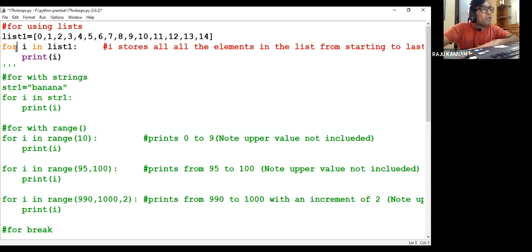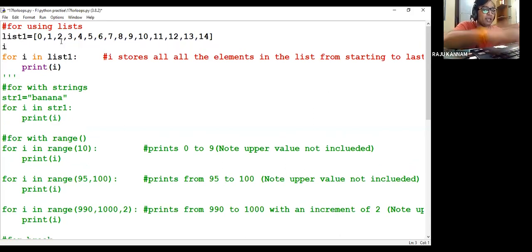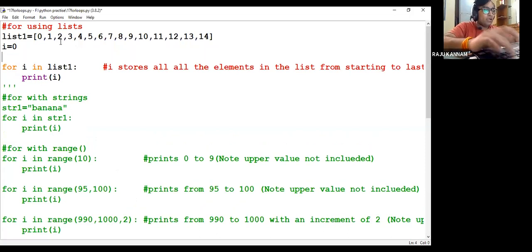If you use a while loop here, what do you have to do? You have to take the i value as 0. Then you have to count. First you have to get the length of this particular list. Okay, I'll write it here. If you use a while loop, I have to take i equal to 0, then while i less than or equal to list1 dot length.